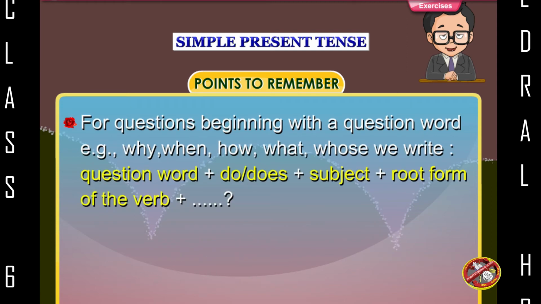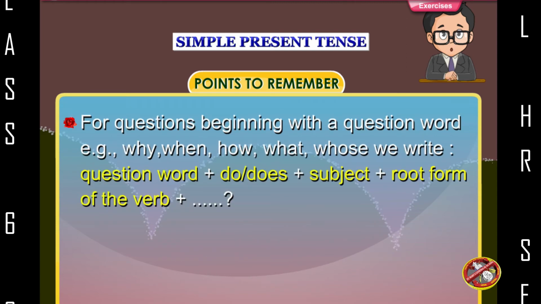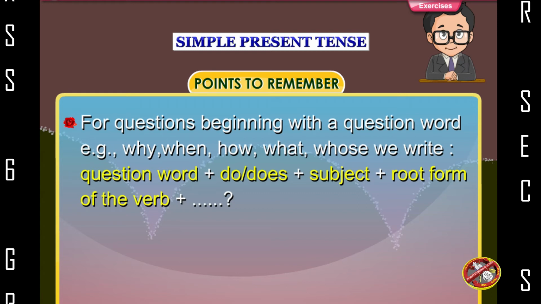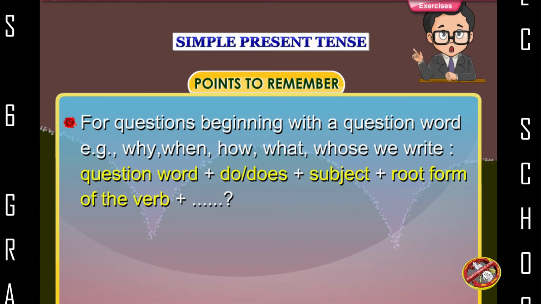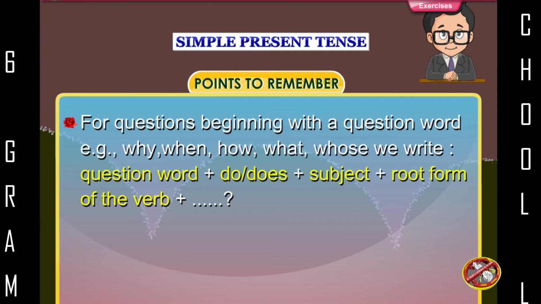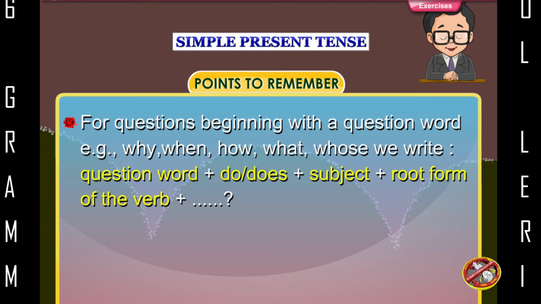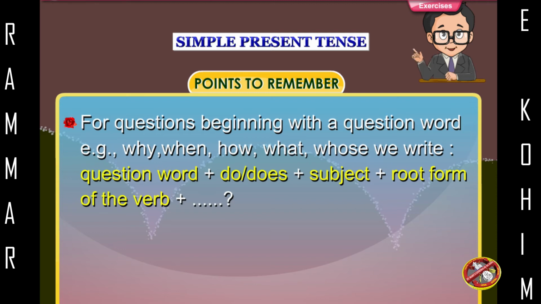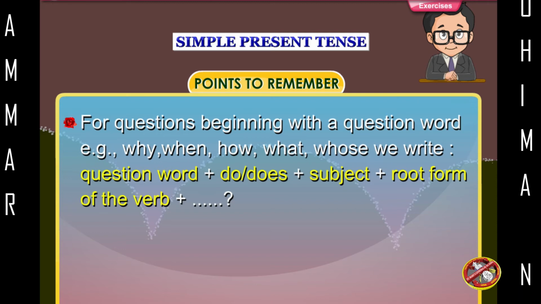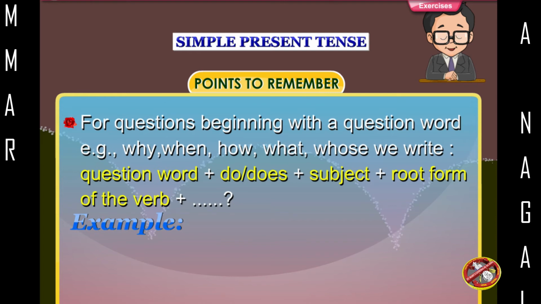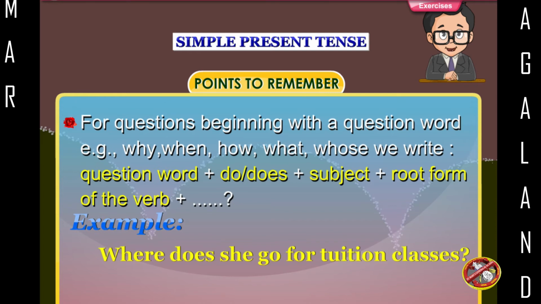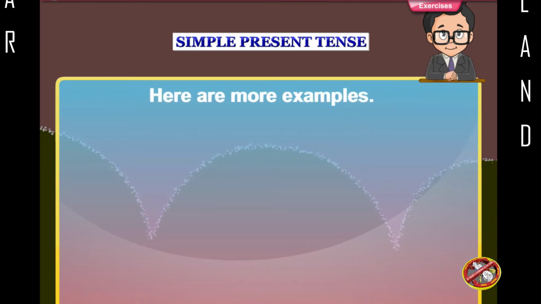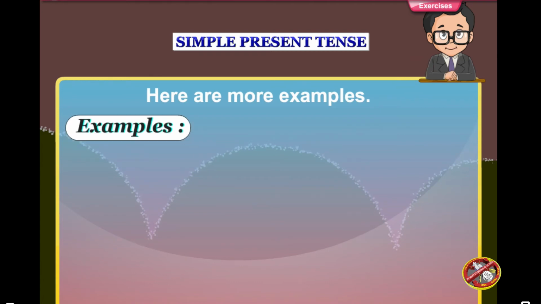For questions beginning with a question word, for example, why, when, how, what, whose, we write question word plus do, does, plus subject, plus root form of the verb, plus question mark. Example. Where does she go for tuition classes? Here are more examples.